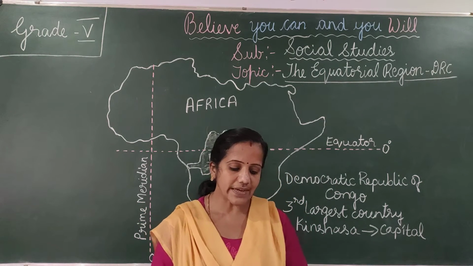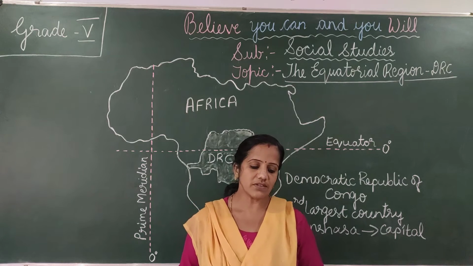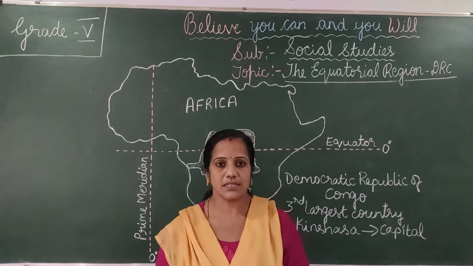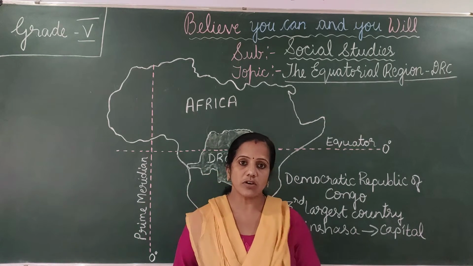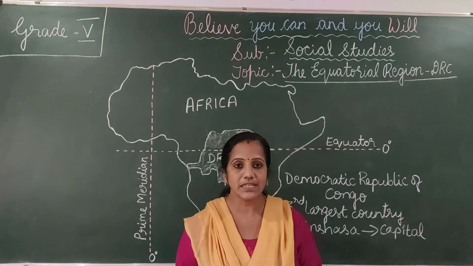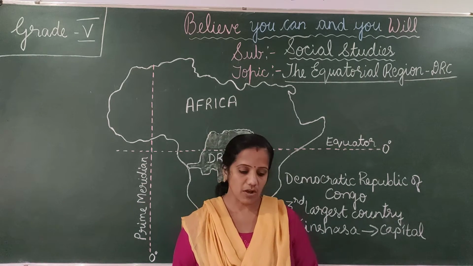A large variety of wildlife is found in the forests and savannas of DRC. As this region has dense forest and also savannas, a large number of varieties of wildlife are found here.